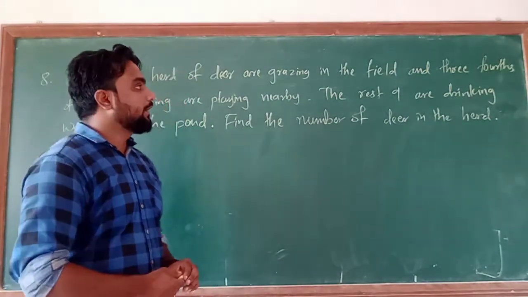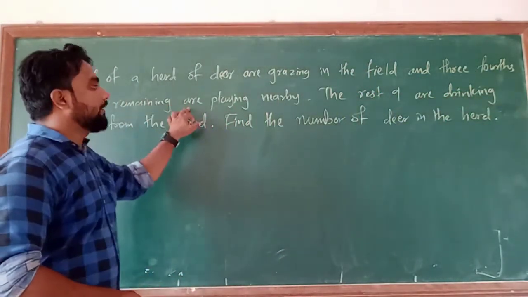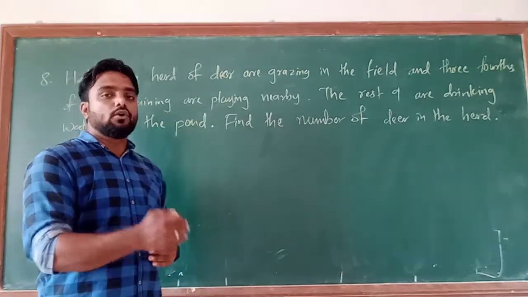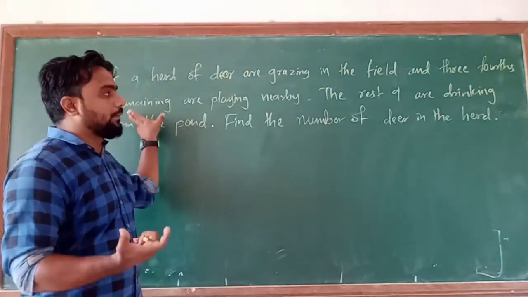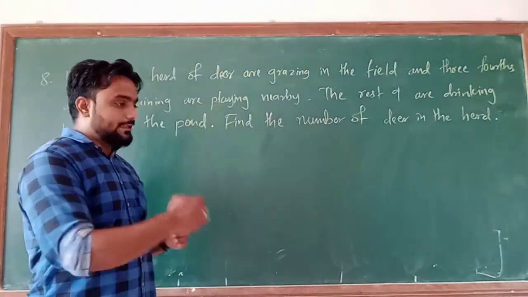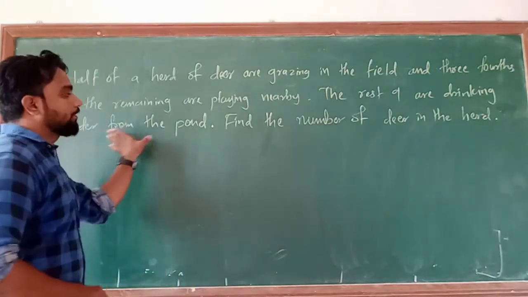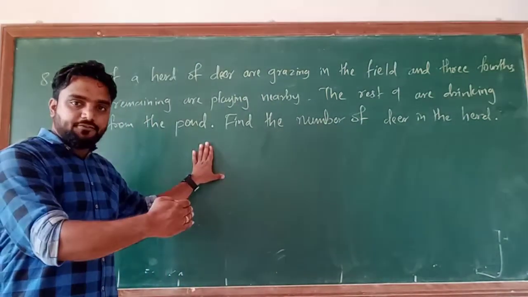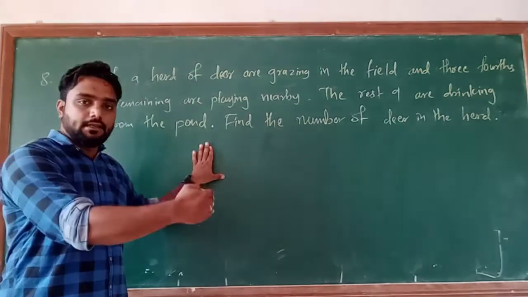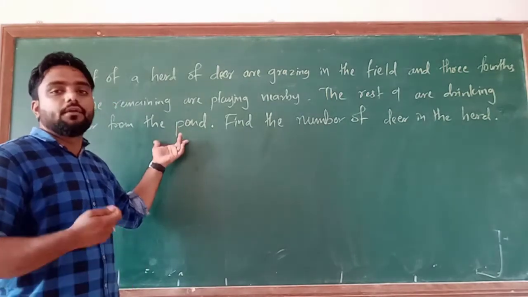After that, what is given to you: and 3/4 of the remaining are playing nearby. मींस हाफ जितने हैं उसमें से हाफ तो ग्रेजिंग कर रहे हैं और जो बचते हैं उसका 3/4 अमाउंट प्लेइंग नियर बाय है, मीन्स नजदीक में खेल रहा है. After that, the rest 9 are drinking water from the pool.